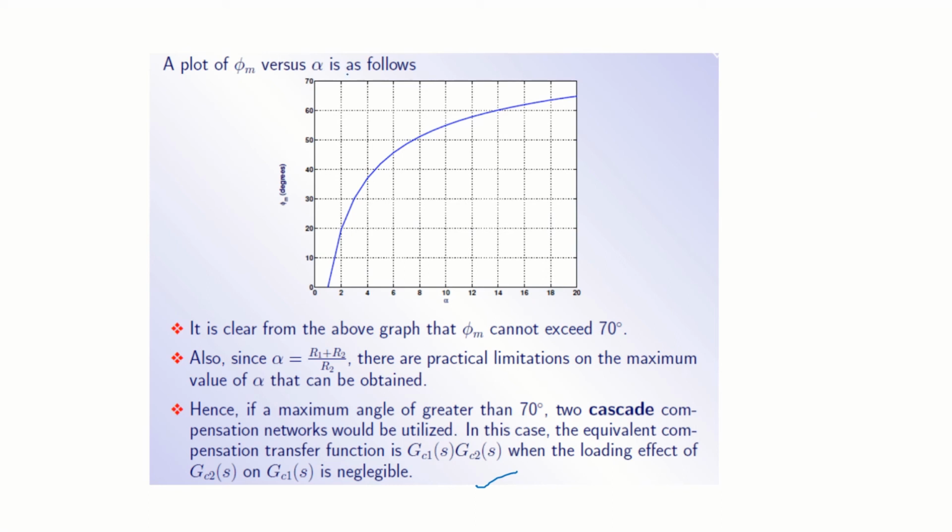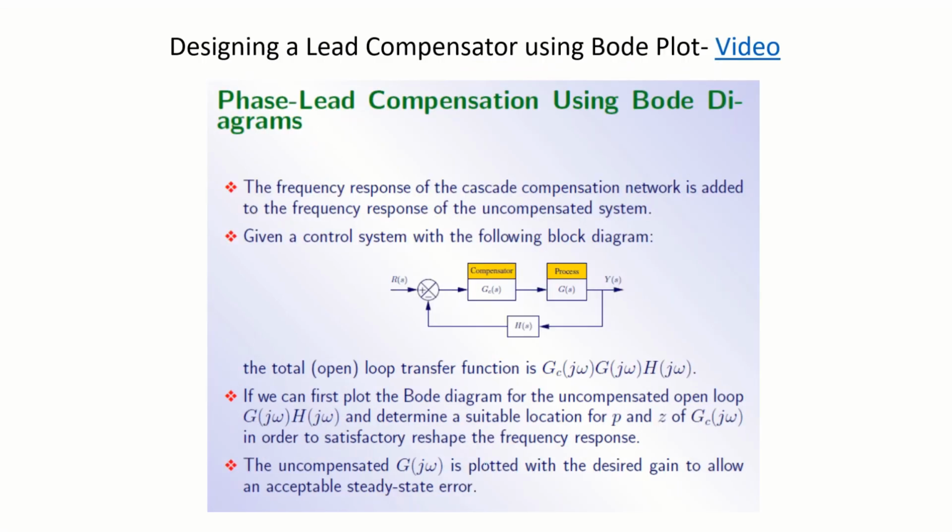And the plot of phi m versus alpha is drawn, right? And you can see the maximum angle that you can achieve. Okay, after that it gets very difficult. It reaches that maximum value. If you want more than that, probably you have to introduce one more compensator.